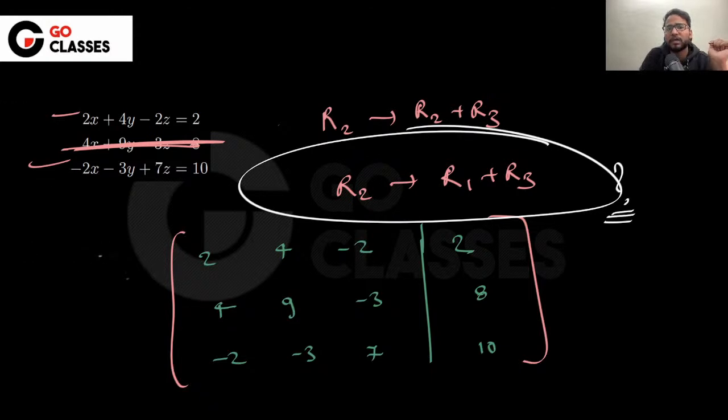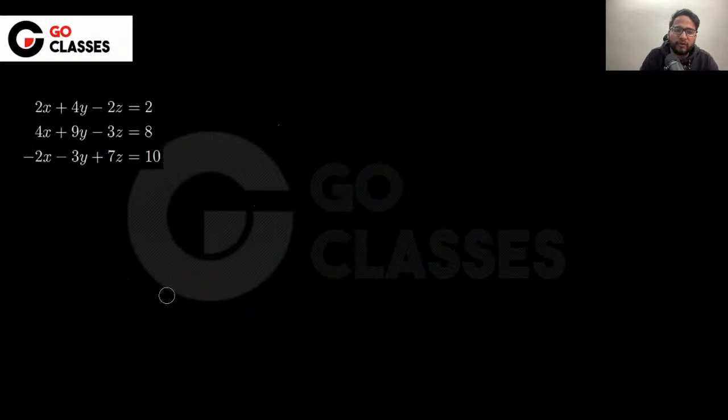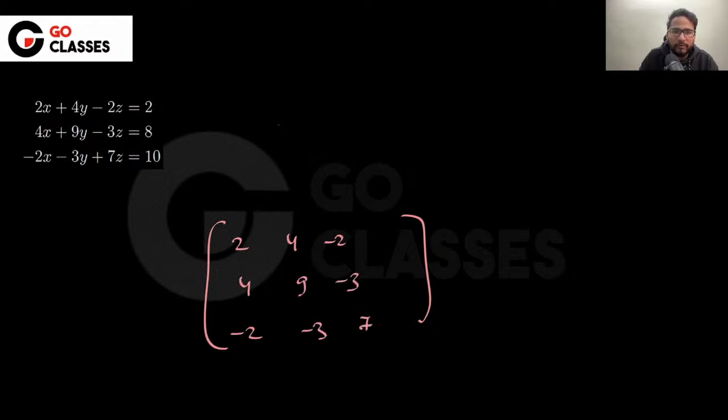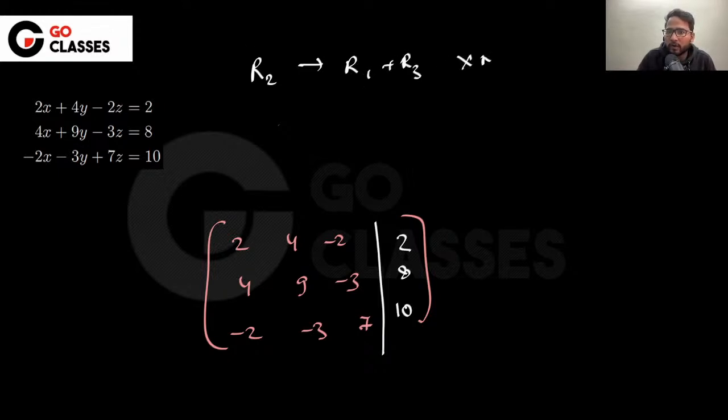Now let me tell you one more thing: can you do something like this? Let's suppose you have this set of equations, which means you are writing 2, 4, minus 2, and then 4, 9, minus 3, minus 2, minus 3, 7, and then this column will be 2, 8, 10, right? So suppose you write something like this. One thing is clear, that R2 gives R2 minus R3, or R2 gives R1 plus R3, these kinds of things are not allowed, because it doesn't make any sense. You are removing R2 completely, right? Okay. Now tell me if this is allowed.